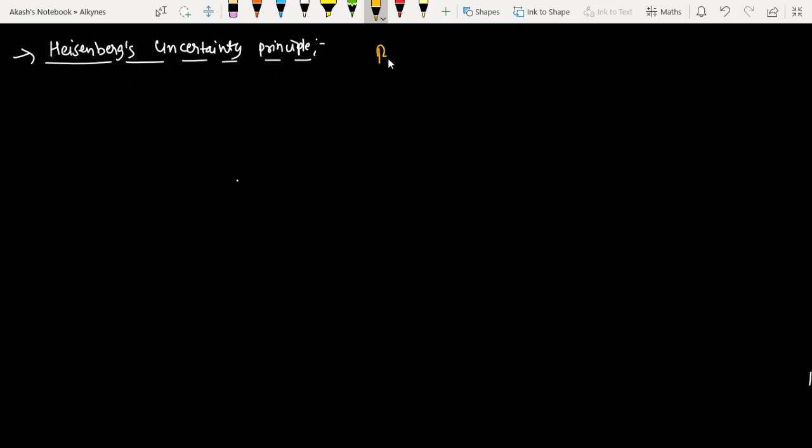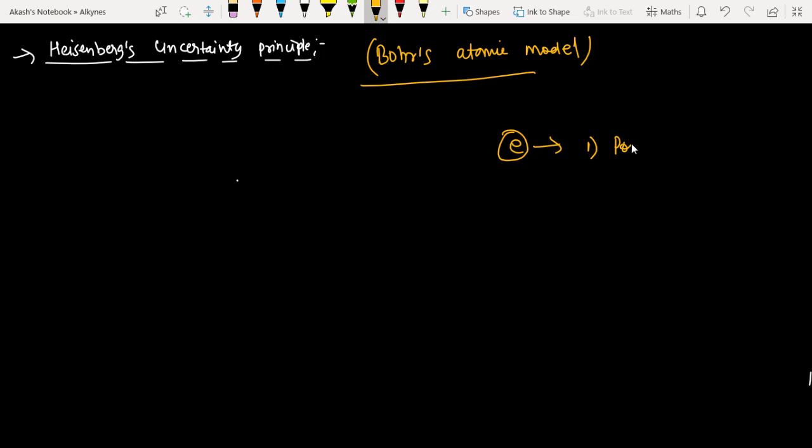We all know that Bohr's atomic model considered the electron as a particle. So if we consider the electron as a particle, it is possible to calculate its position. Also, it is possible to calculate its momentum simultaneously.